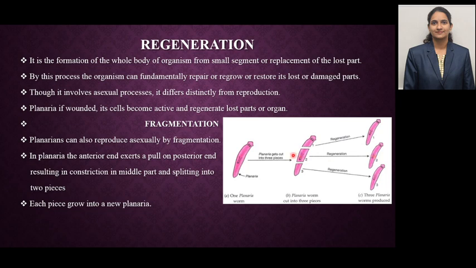Fragmentation is another process where asexual reproduction happens in planaria. Here in planaria the anterior end exerts a pull over the posterior end, and as a result there is a constriction in the middle part, which leads to splitting of that organism into two pieces. Each piece now grows into a new individual. This is about regeneration.